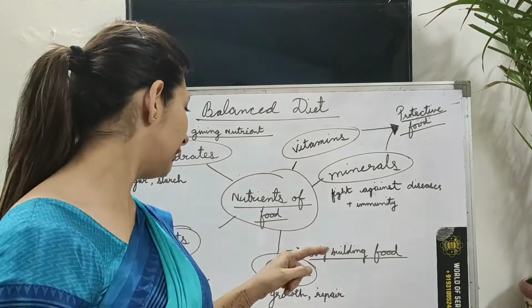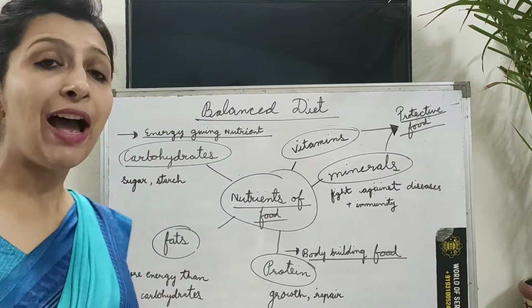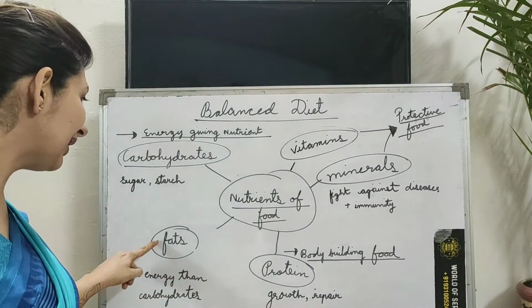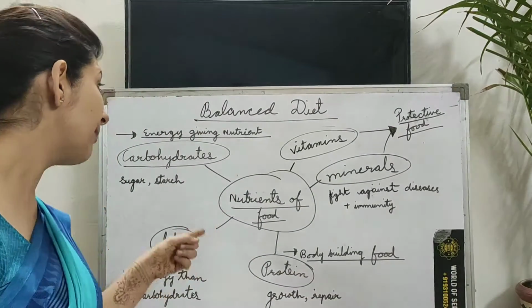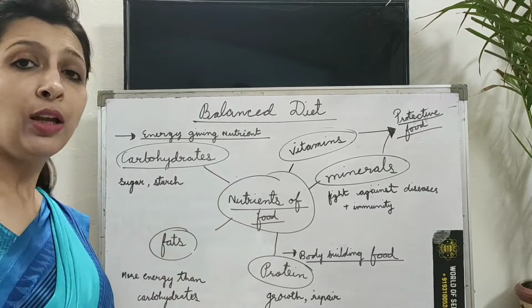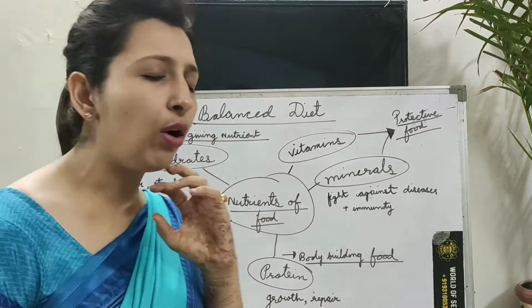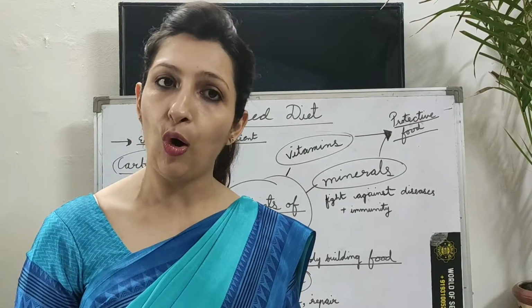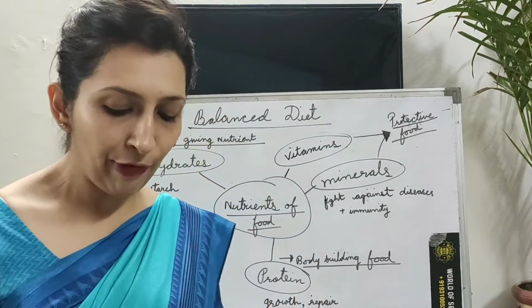Now then we have your fats. Fats, now this is a very interesting fact, children. Fat gives us more energy as compared to carbohydrates. Okay, now all the fats, your butter, your ghee, your oil, all such are fat giving foods.